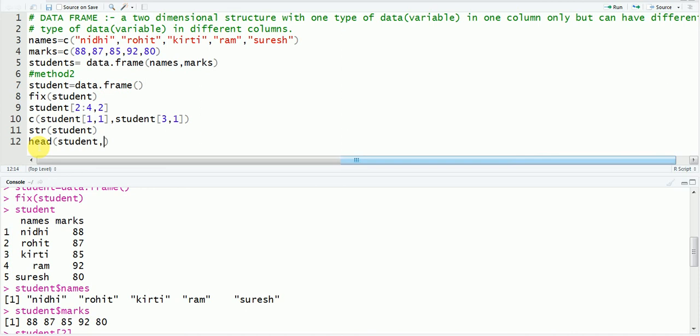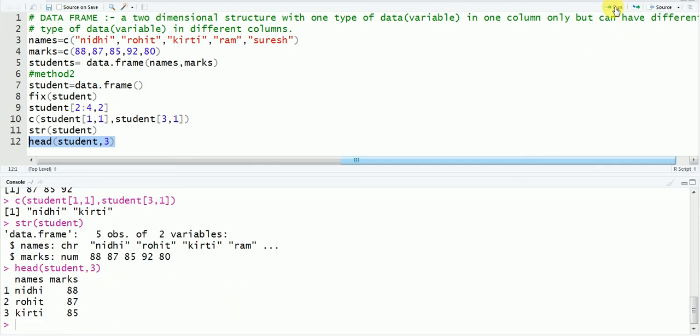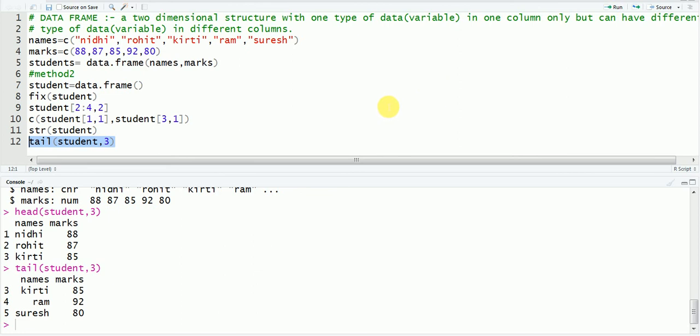I need 3 rows, so I will write 3 here and run it. So these are your first 3 rows. And if you write tail, then the last 3 rows of your data frame will appear: Kirti, Ram and Suresh.